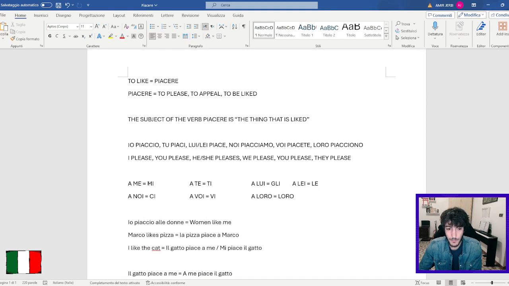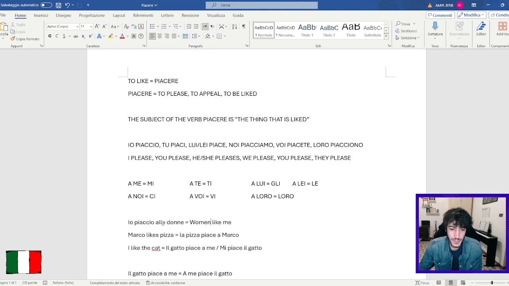These pronouns are used in combination with the verb piacere. So most of you probably already know that, for example, to say I like, we say mi piace, and to say you like, we say ti piace. But as we can see from the conjugation, that is not the conjugation of the verb. So let's see some examples to understand.